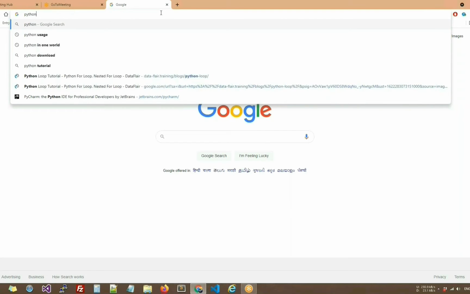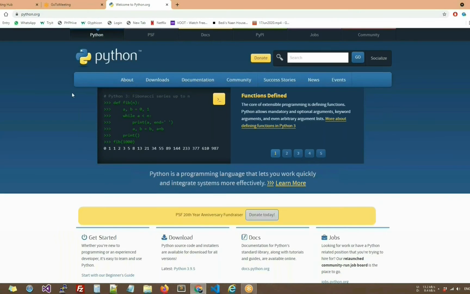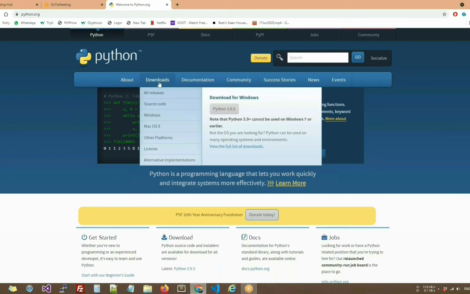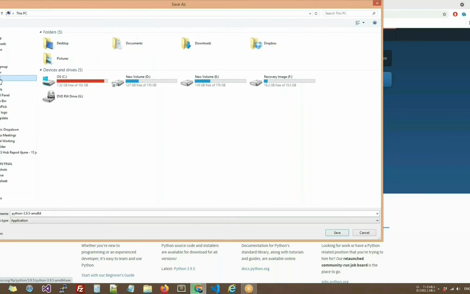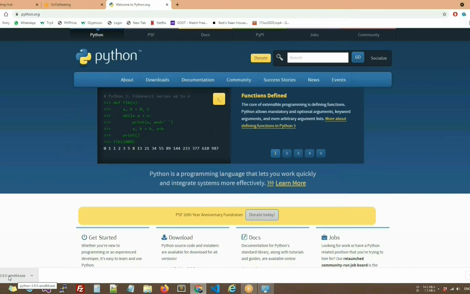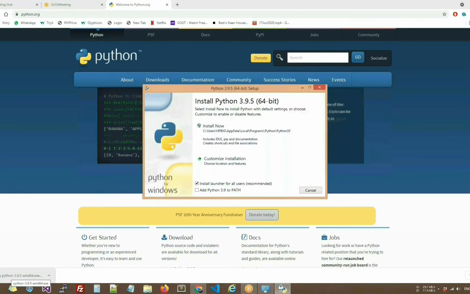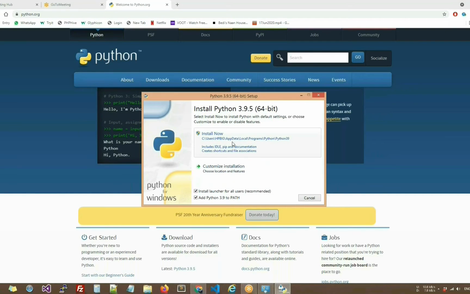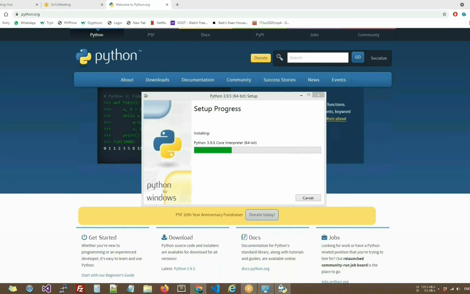To download Python, go to python.org and then click download. It will show you the latest version. Presently, it is showing me 3.9.5. I'll click that and then save it in C drive. Let it get downloaded first. After that, open it for installation. At the bottom of the page, it is showing me one checkbox, that is add to path variable. Don't forget to click that and then just install it.